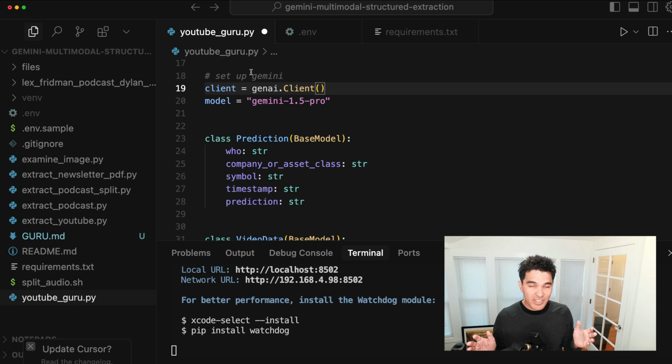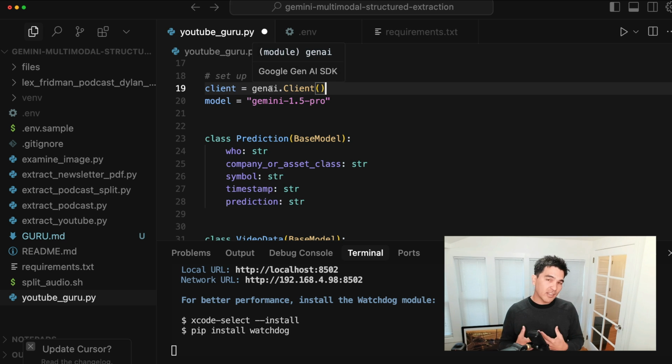All right, so now that we've installed all the dependencies, done all the necessary imports, environment variables, etc., we can get to the core of the application. So the first part of this is instantiating the Gemini client, the Google Generative AI client. So I instantiate that. And then when you use this client, you need to pass in the name of the model you want to use.